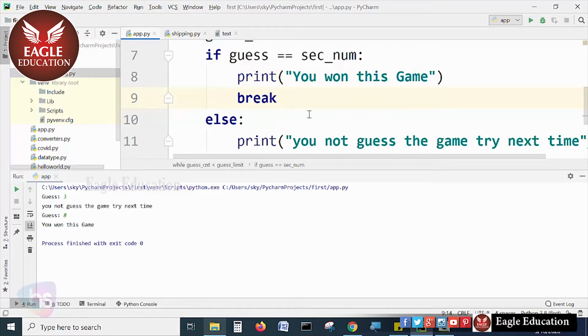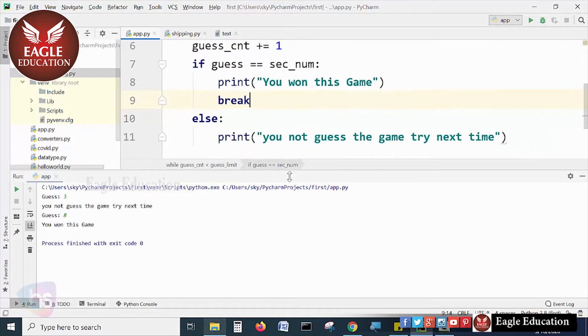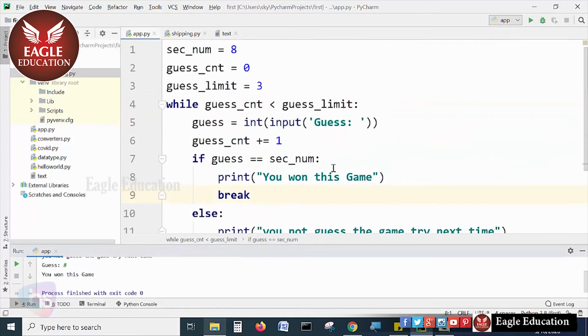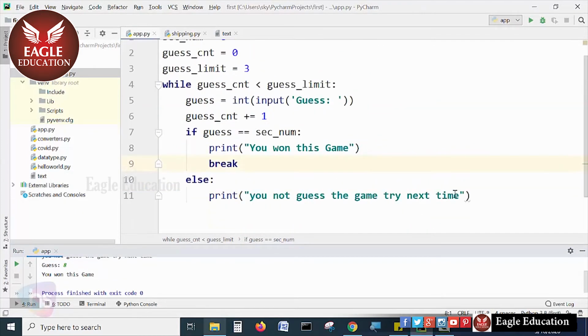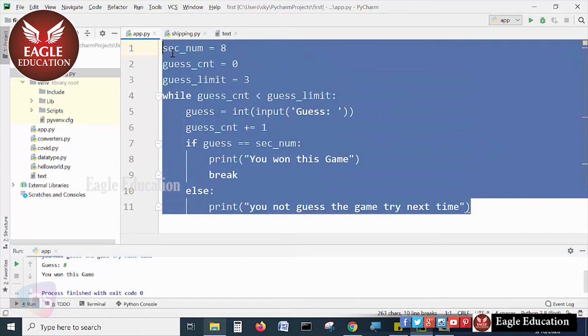All right. And this is the way, a simple set of steps to write a guessing game program. Hope you understand. Try to practice with different aspects, like a name. You can specify your secret name as a string and match the guess against the same string. If it is not matched, the guess is not matched. That is a very easy way to write the guessing game. Hope you understand.